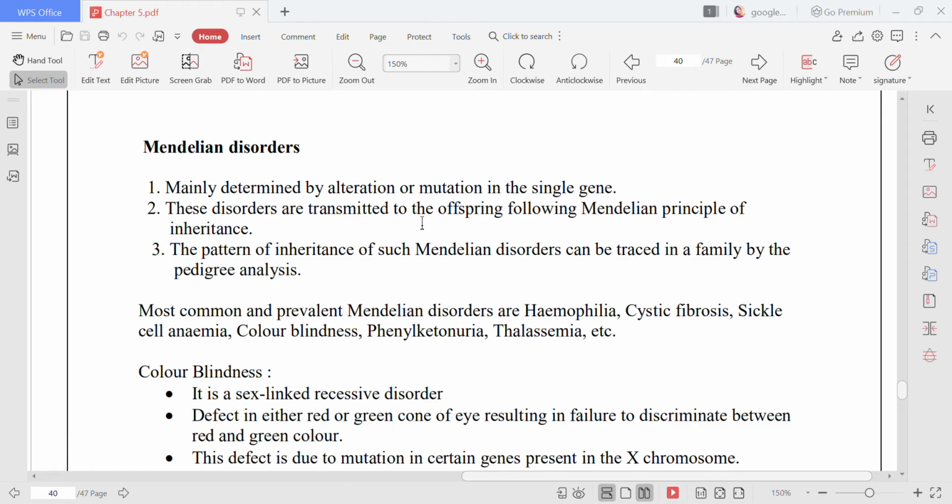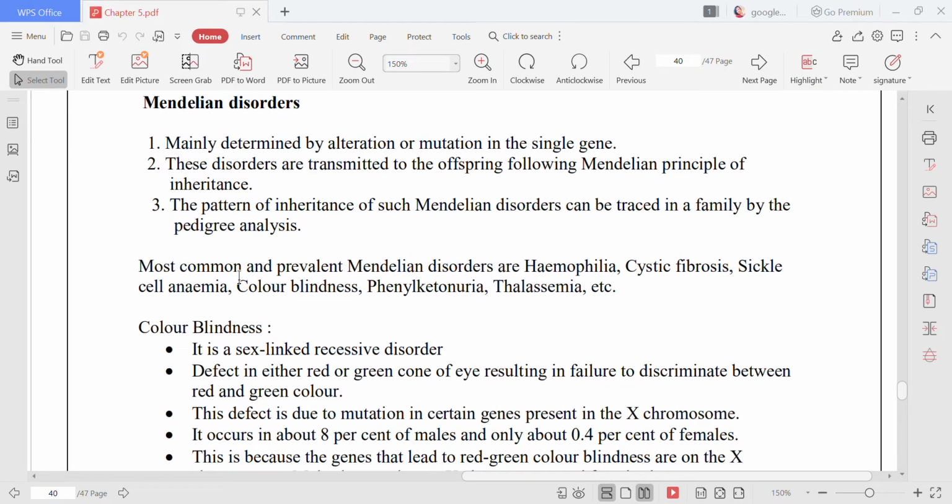These disorders are transmitted to the offsprings by Mendelian principle of inheritance, which we have already done. The pattern of inheritance of such Mendelian disorders can be traced in a family by pedigree analysis. So there are many common diseases of Mendelian disorders. You have to remember these, that all these disorders are Mendelian disorders. Why? Because they are the disorders caused due to the mutation or alteration in a particular gene, like hemophilia, cystic fibrosis, sickle cell anemia, color blindness, phenylketonuria, and thalassemia.